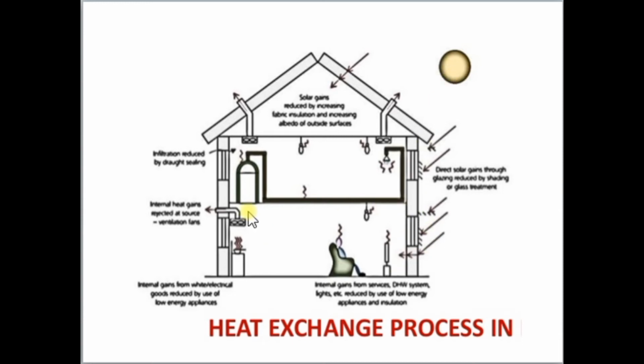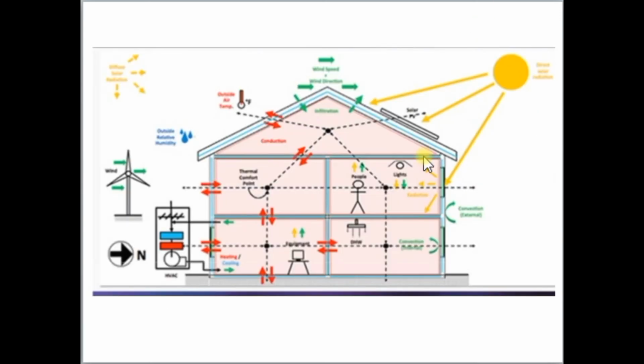Conduction of the wall may occur through the wall either inwards or outwards, denoted by Q. These are the other things which can be explained: how heat transfers and how the heat exchange process in buildings can be done. The cooler air enters the room and warmer air always flows upward. Heat exchange in either direction may take place by the movement of ventilation.